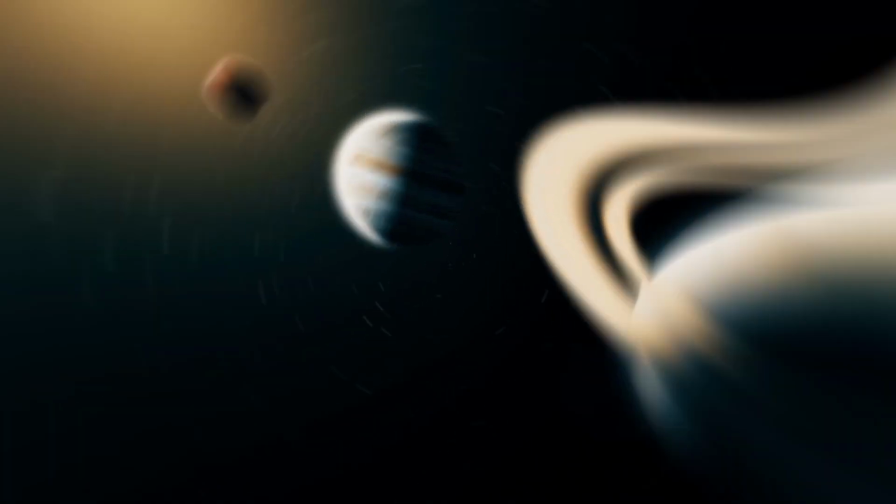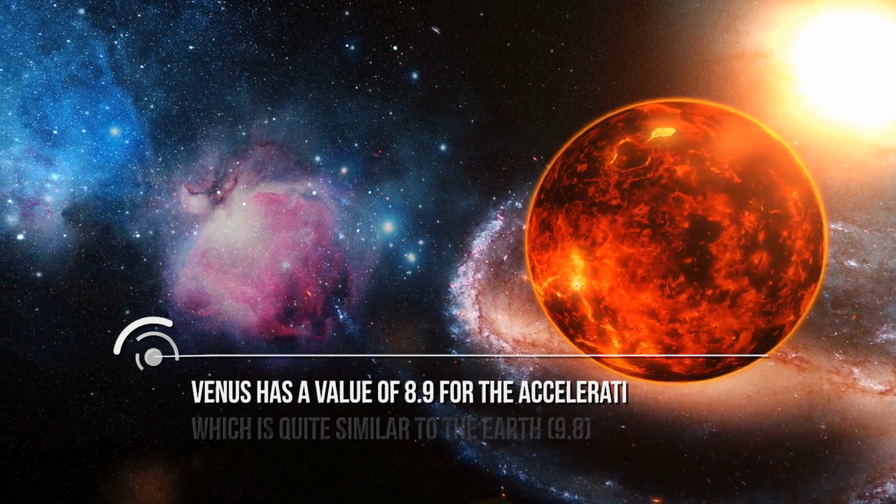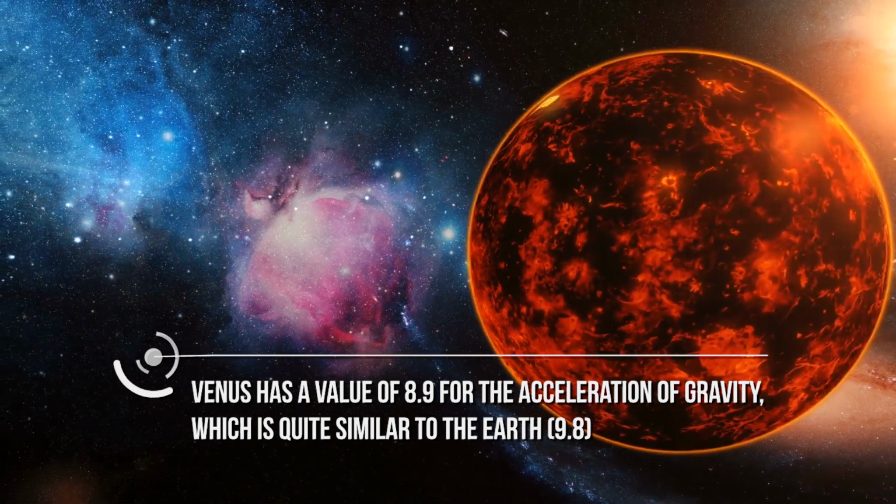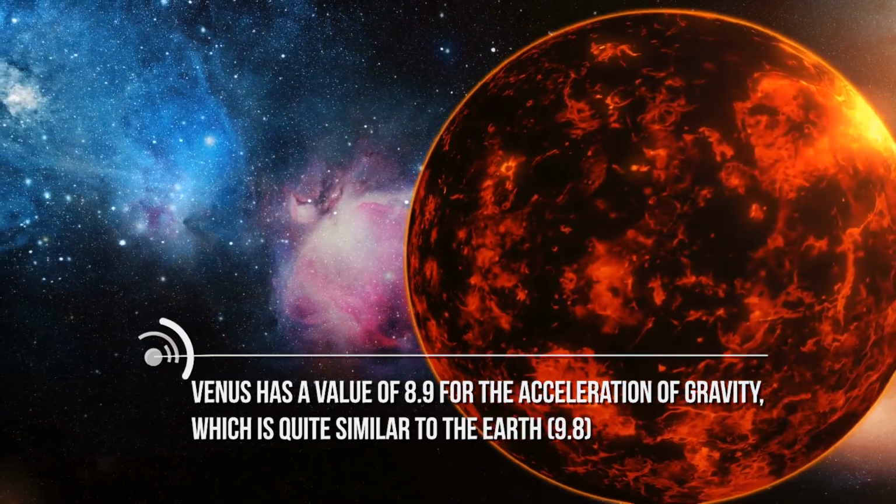What about other planets? Venus, which is the planet most similar to the Earth in the solar system, has a value of 8.9 for the acceleration of gravity, which is quite similar to the Earth, 9.8.